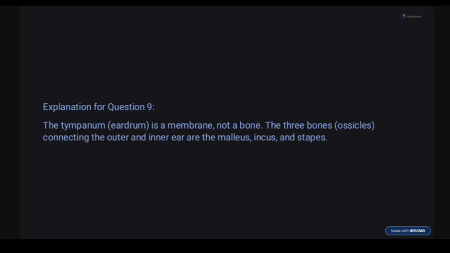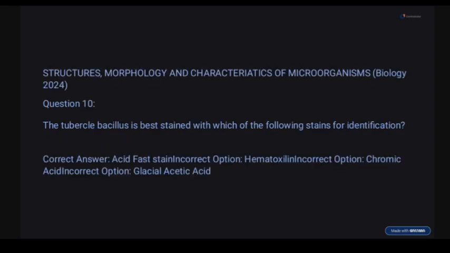So question 10. The tubercle bacillus is best identified using, we have acid fast, hematoxylin, chromic acid.